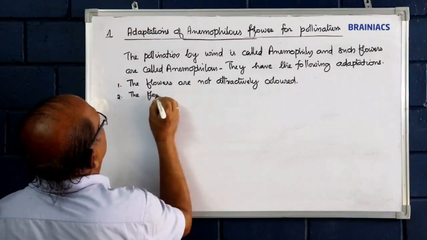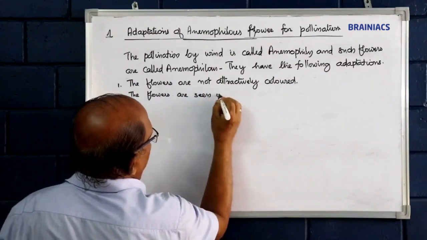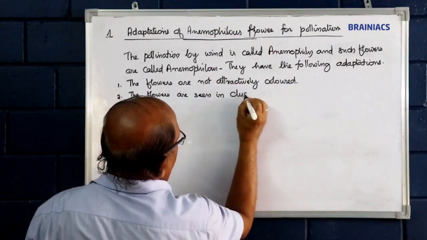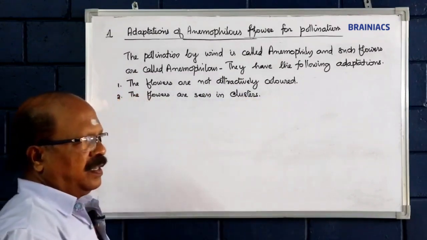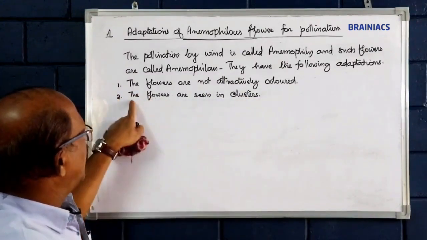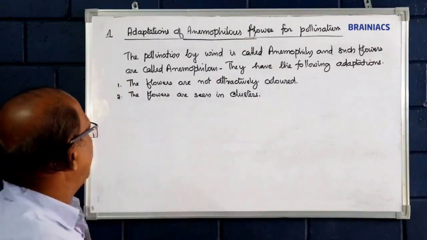The flowers are seen in clusters as inflorescence. So most probably flowers are seen in clusters.